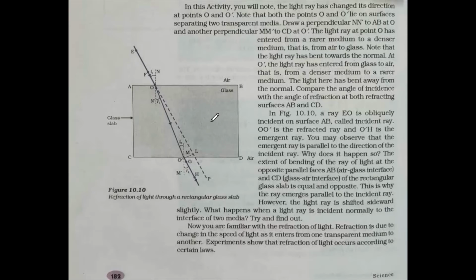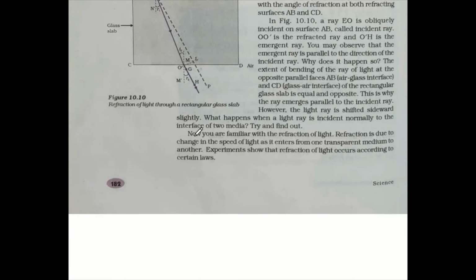So lateral displacement depends upon the thickness of the glass slab, the angle of incidence, and refractive index of the glass. This distance is known as lateral displacement. You need to draw this sketch, you need to understand this in a proper way.